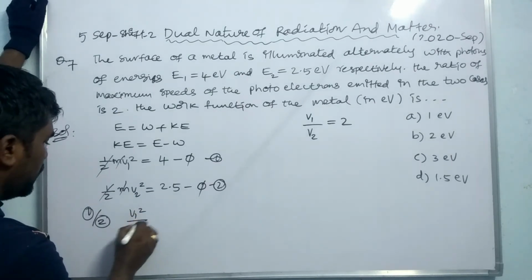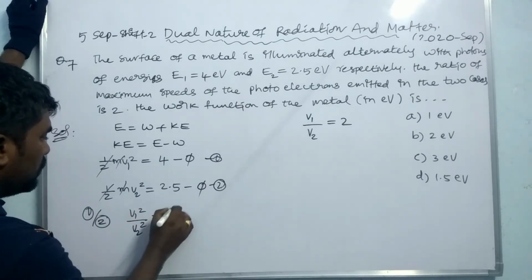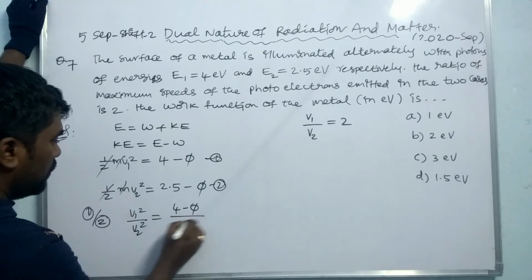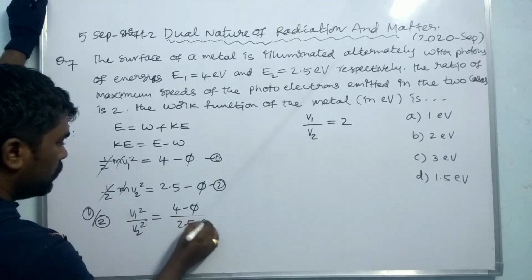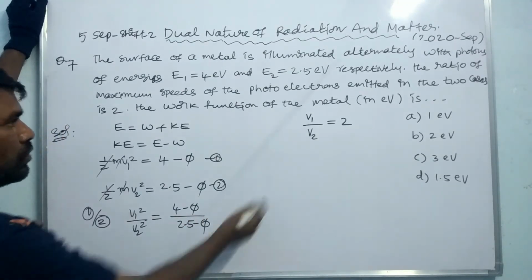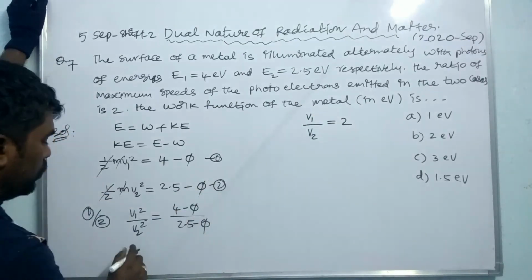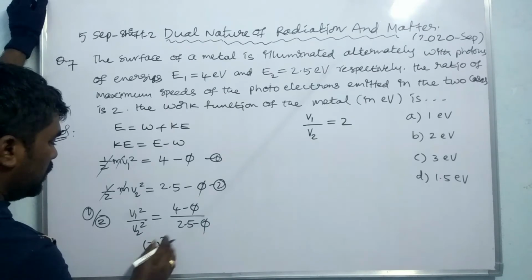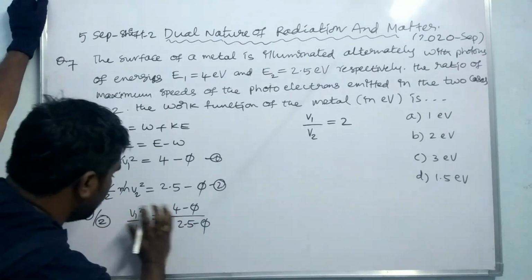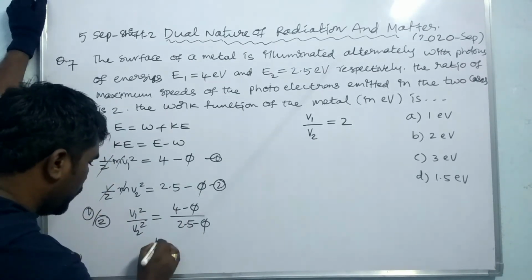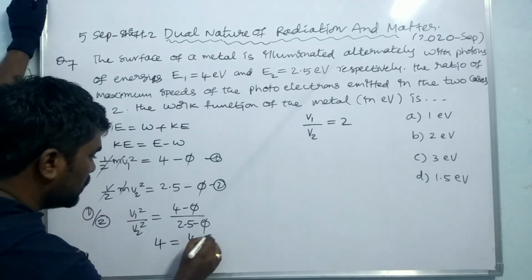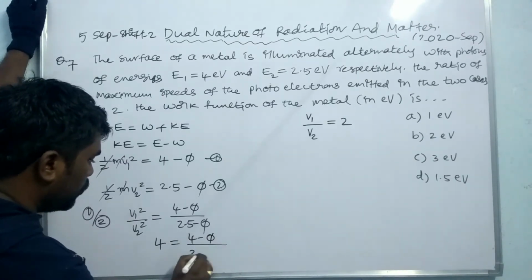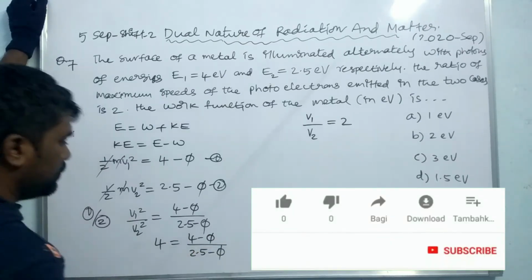V1 square by V2 square is equal to (4 minus W) by (2.5 minus W). Already you know V1 by V2 is equal to 2. Therefore V1 square by V2 square is equal to 2 whole square, which is nothing but 4. Right? So 4 is equal to (4 minus W) by (2.5 minus W).